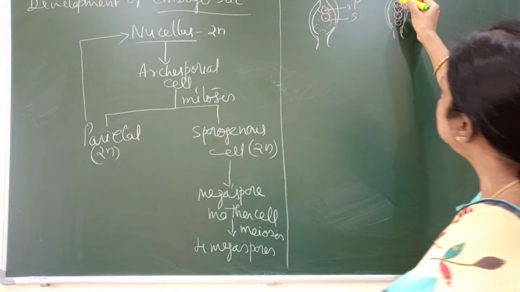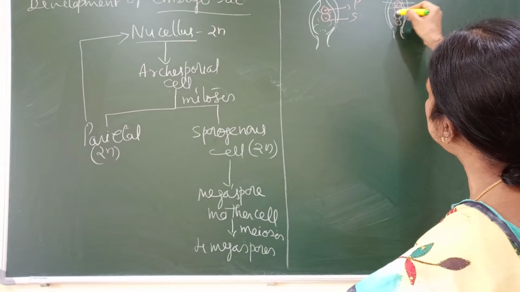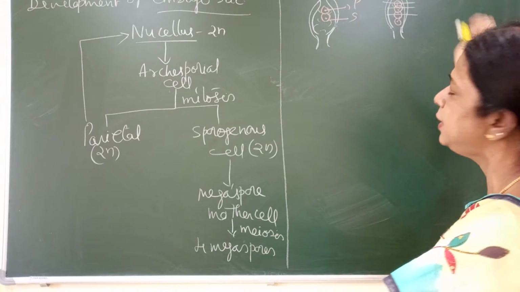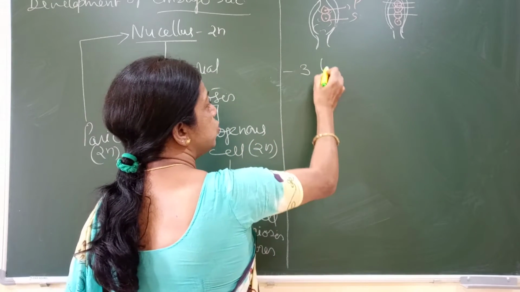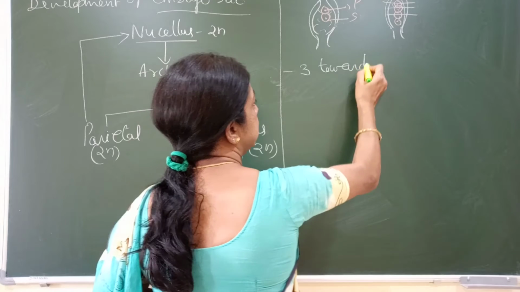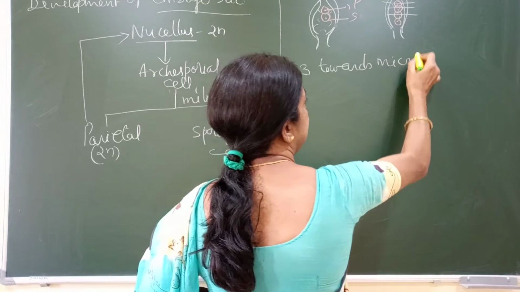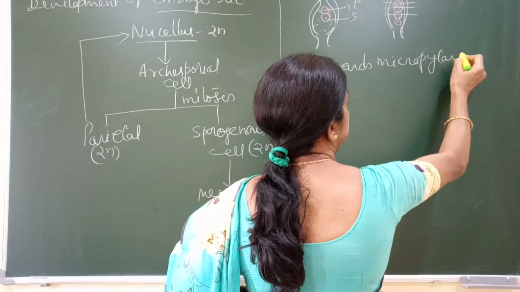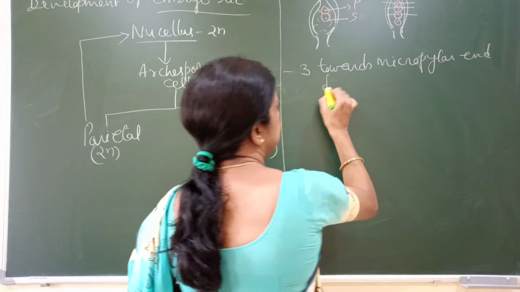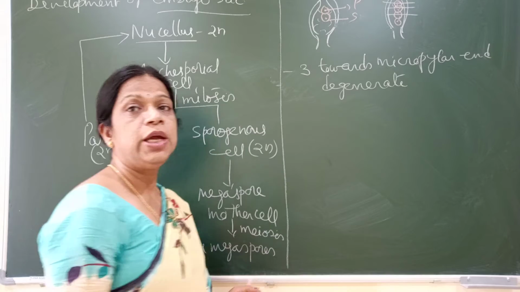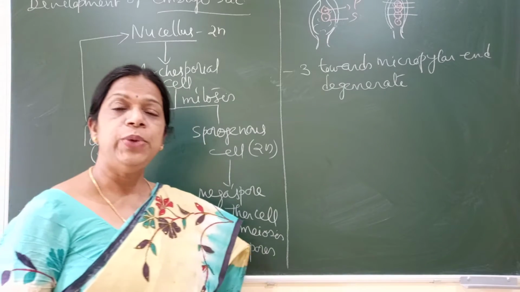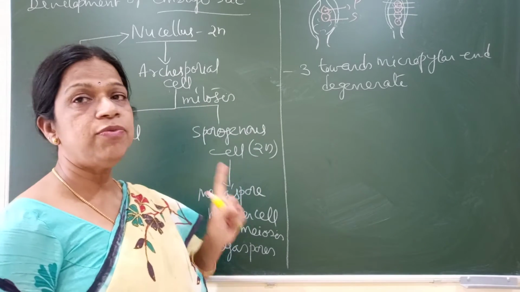Out of the 4, the 3 towards the micropylar end will degenerate, and only one remains functional.